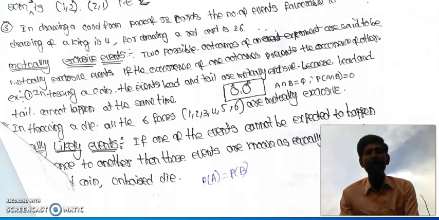Equally likely events: if none of the events can be expected to happen in preference to another, then these events are known as equally likely events. Example, an unbiased coin and an unbiased die. An unbiased coin is nothing but a normal coin. A biased coin is one whose shape may be different, for example, a cone or rectangle. For an unbiased coin, the shape is a circle.